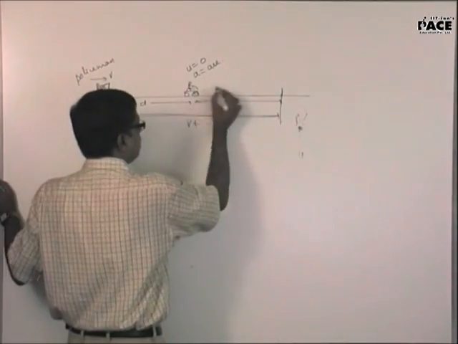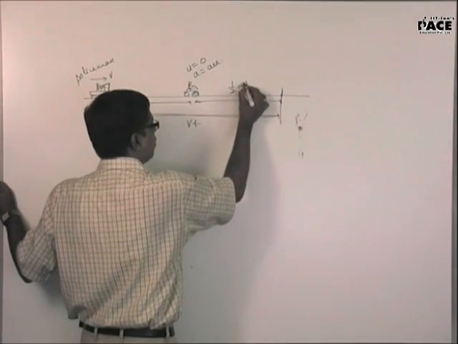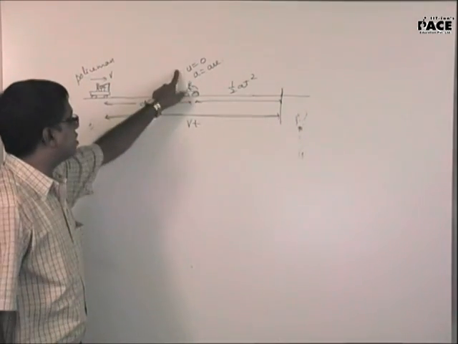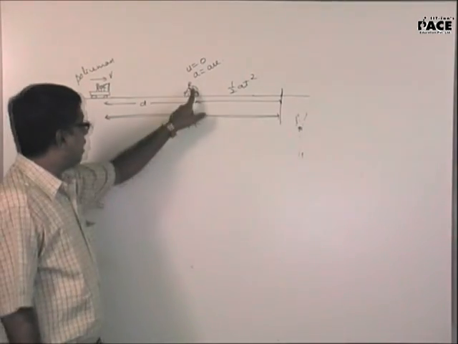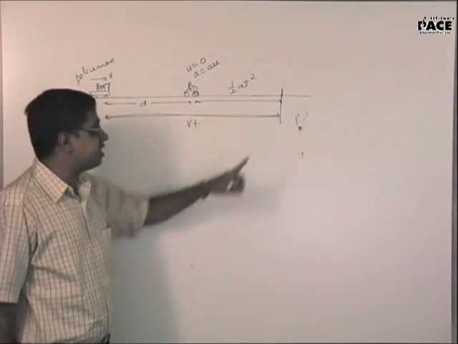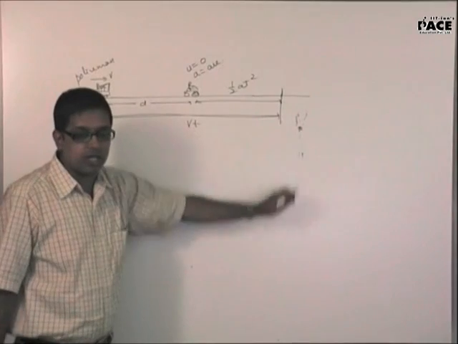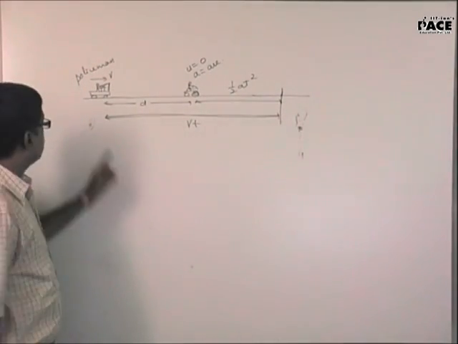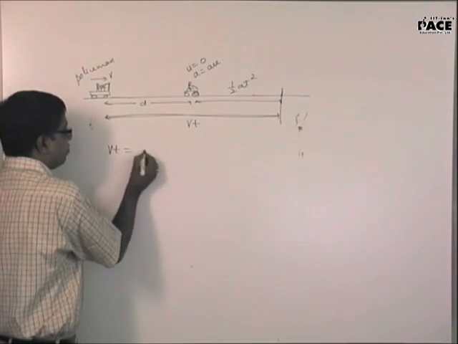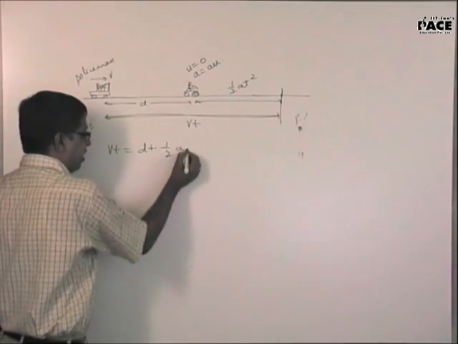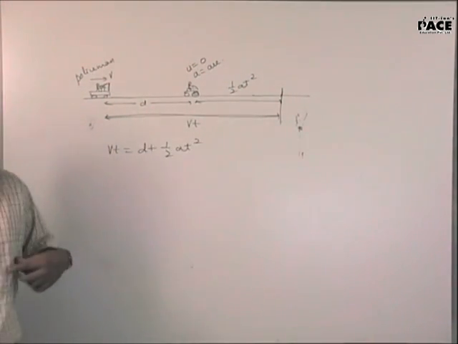In the same time, the thief should have moved a distance of half at square, because his initial velocity is 0 and acceleration is a. So the policeman can catch the thief if and only if vt is equal to d plus half at square. Do you all agree with that?